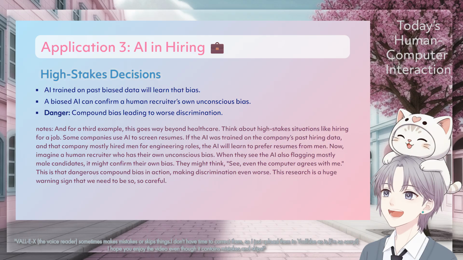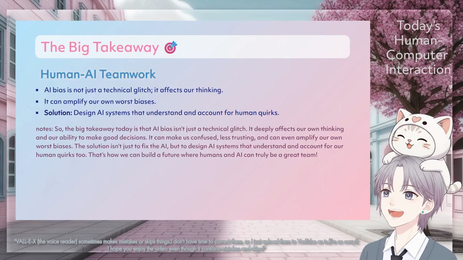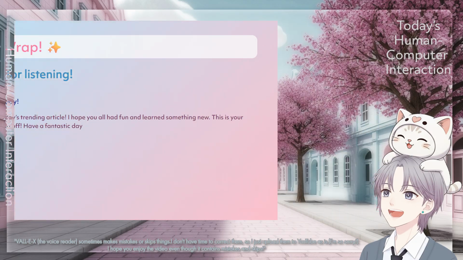This research is a huge warning sign, but we need to be so careful. So the big takeaway today is that AI bias isn't just a technical glitch. It deeply affects our own thinking and our ability to make good decisions. It can make us confused, less trusting, and can even amplify our own worst biases. The solution isn't just to fix the AI, but to design AI systems that understand and account for our human quirks too. That's how we can build a future where humans and AI can truly be a great team.